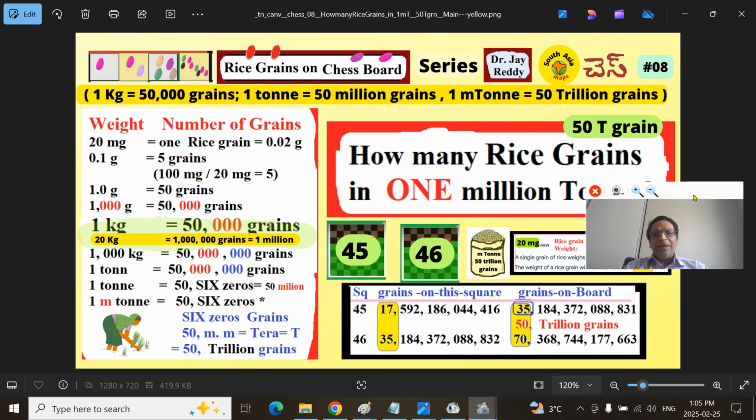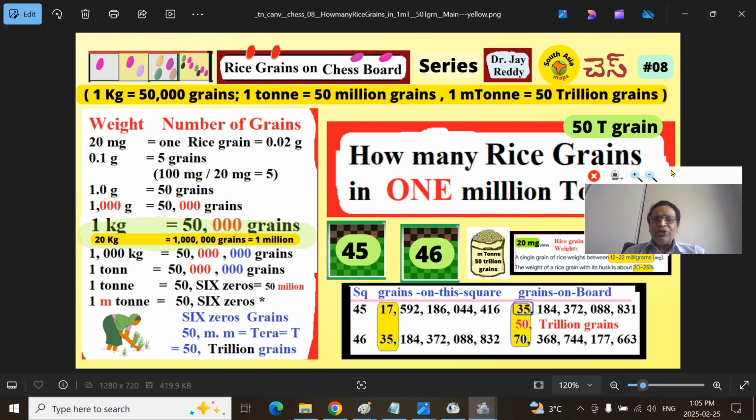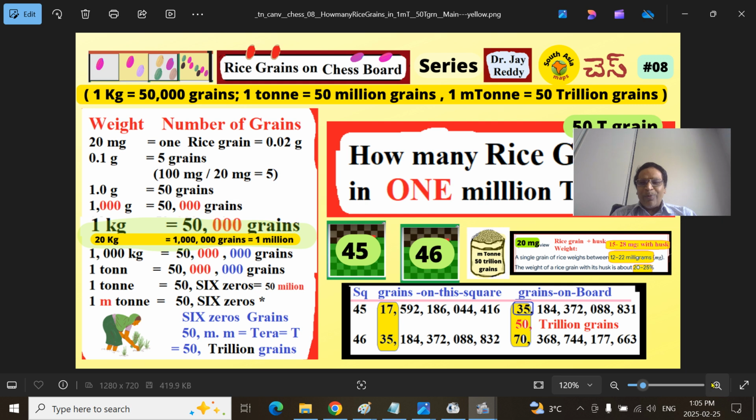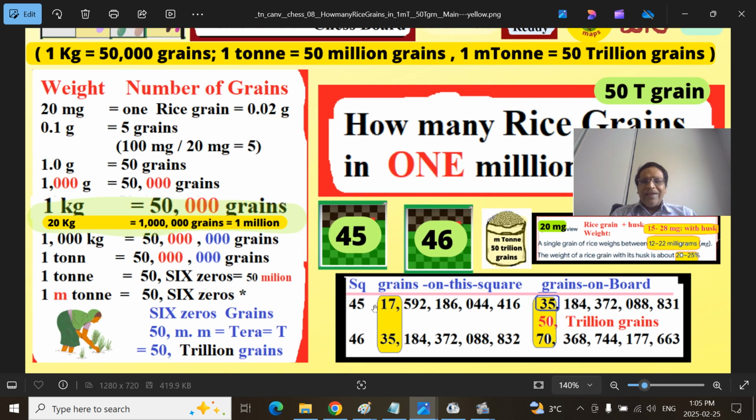That means if you start putting one grain on the chessboard, after 45 squares, somewhere 45, 50, the entire chessboard contains this much grain. I have made that point very clear for you here again. This is the square 45, square 46 grains on that particular square. Remember, the grains on the particular square will be double all the grains before. That point we discussed already. The point has to be very clear.